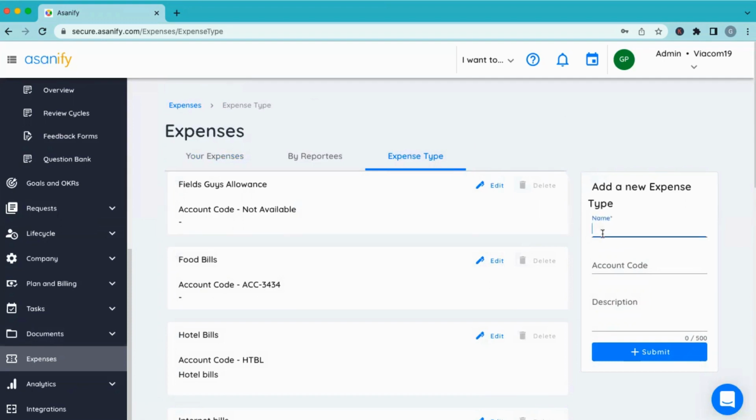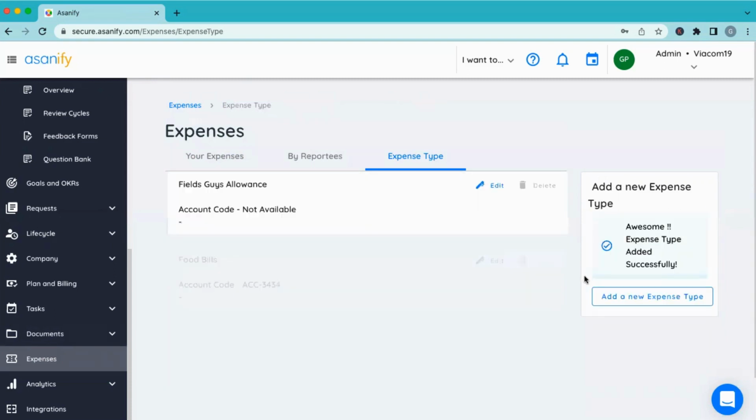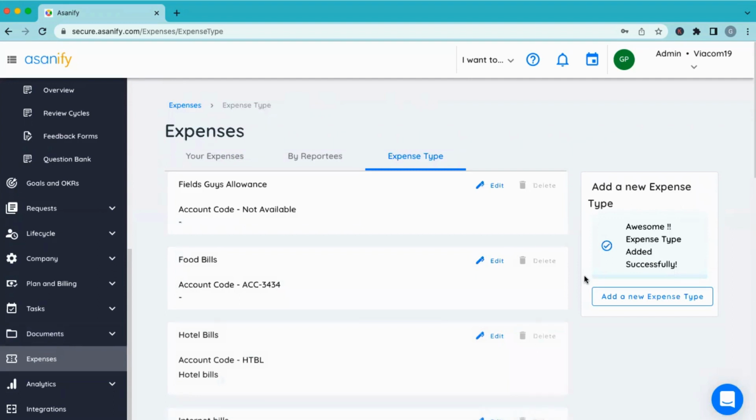So let's say I want to have an expense head which might be uniform expense, something that people are incurring. You can define what account code this particular one falls under, and any description if you may want. So if, let's say, travel allowance, food allowance, there may be multiple expense types that your company might be incurring a cost under. Those expense types need to be created as a first-time activity. Once you've created those expense types, employees can log into the expense section.